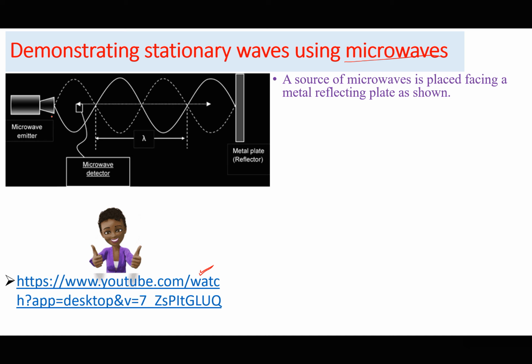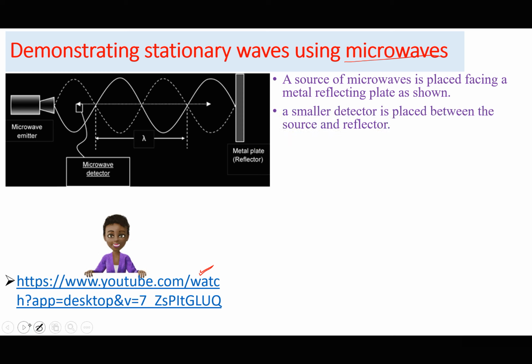So a source of microwaves is placed facing a reflector. We need something which is going to reflect the microwaves. Then a small detector is placed between the source and the reflector. So I have a detector here which is connected to a microwave detector, somewhere here.